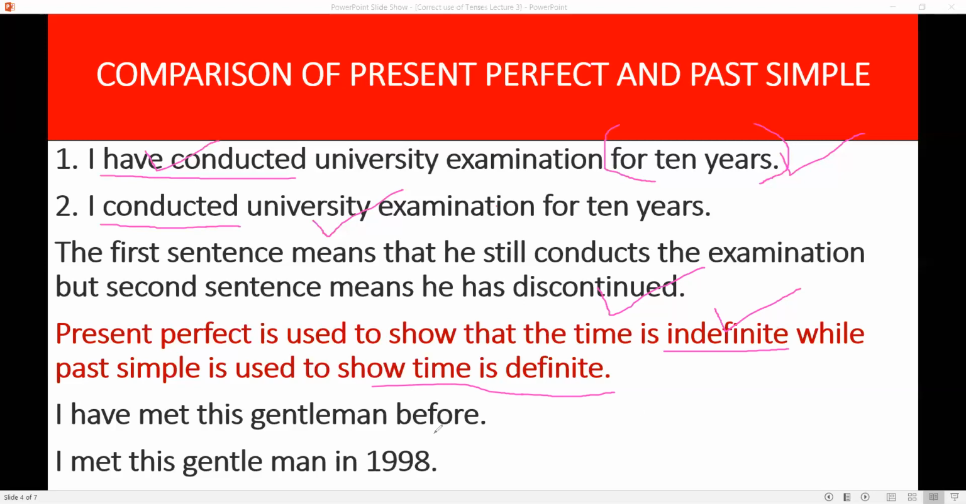I have met this gentleman before. I met this gentleman in 1998. He has met before. He may meet that person again.